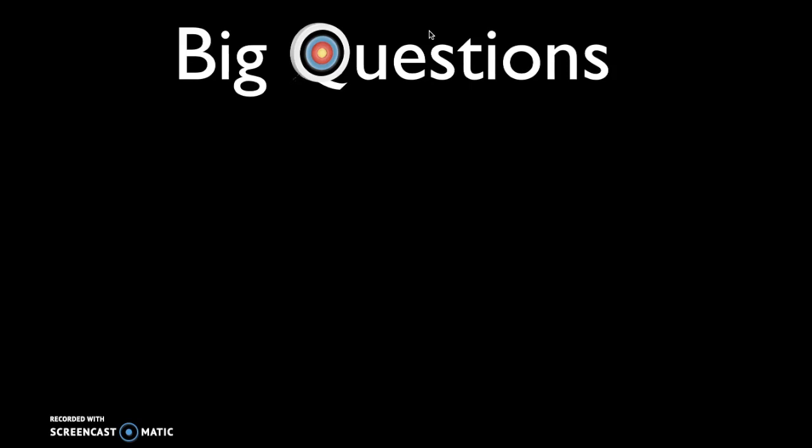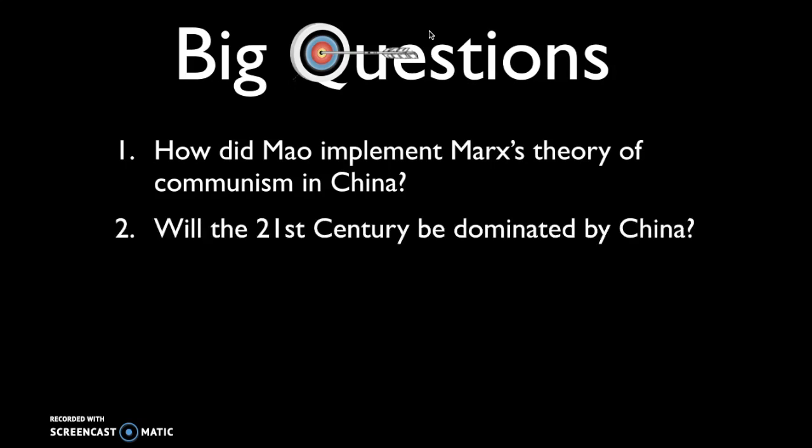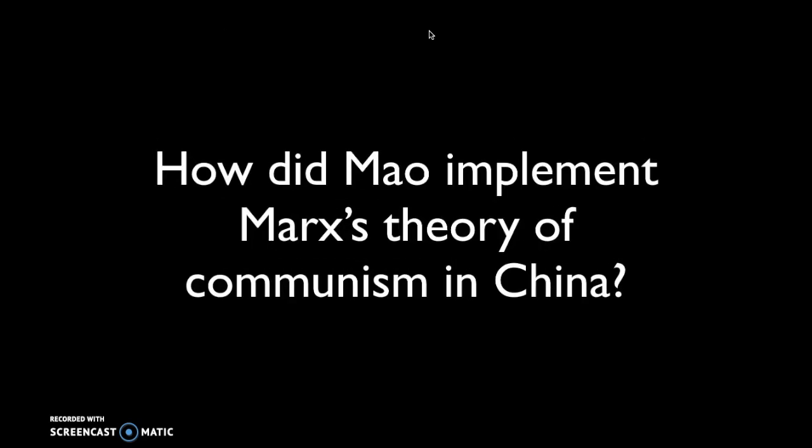The big questions you should be able to answer after watching this video are, first, how did Mao implement Marxist theory of communism in China? And that will be a pickup from where we left off in the last video. And then, will the 21st century be dominated by China? So first, how did Mao implement Marxist theory of communism in China?